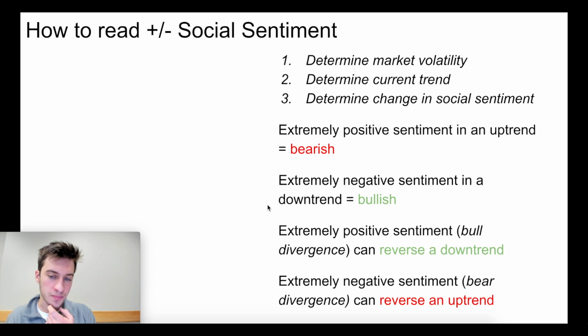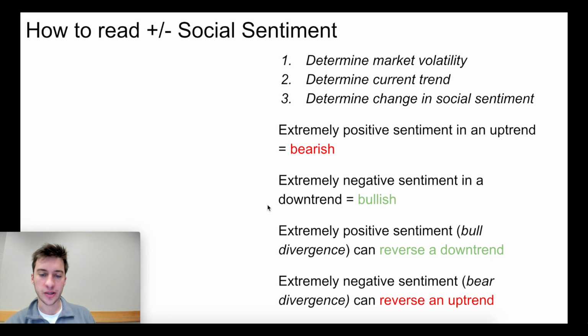Opposite for a downtrend. Price goes down, we get very negative sentiment. Here we're talking about social sentiment. That's typically going to be bullish with a retracement or with a full reversal. Because many people have already sold. Many people have already shorted. We're not going to see a lot more shorting or selling occur because we don't have enough potential sellers to continue to sell at lower prices. That's just simple sentiment 101.